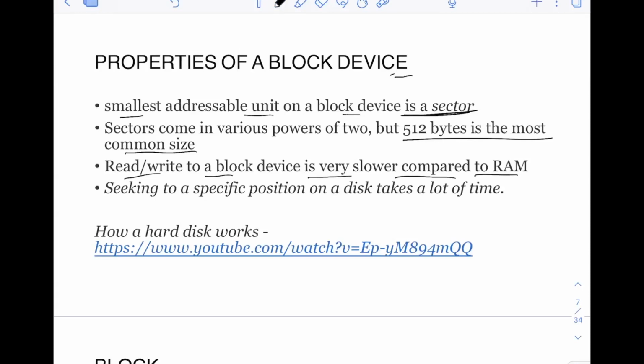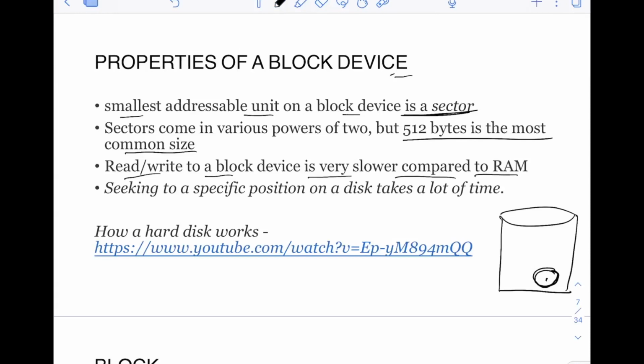Now, what makes these block devices very slow? One of the reasons is that, let's say, this is your hard disk, and you want to read or write at this position. The way the disk works, it first has to locate this location, and locating it itself takes a lot of time for the disk. That's not the case with RAM. In RAM, it's very easy to locate any memory, but that's not so in a block device like a disk. It takes a lot of time to just seek to one specific position, and of course reading or writing also takes a lot of time.